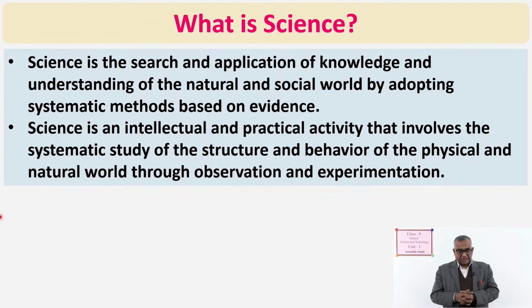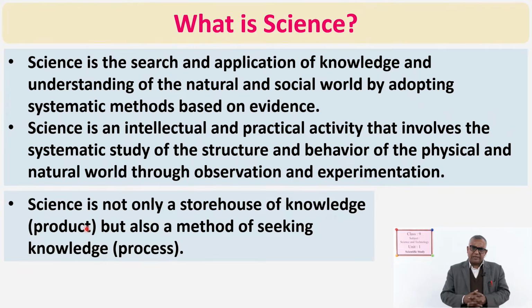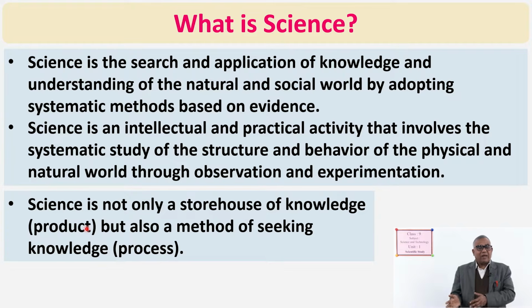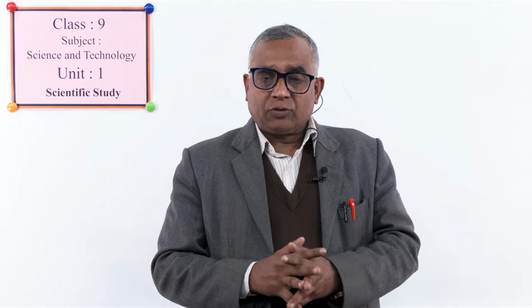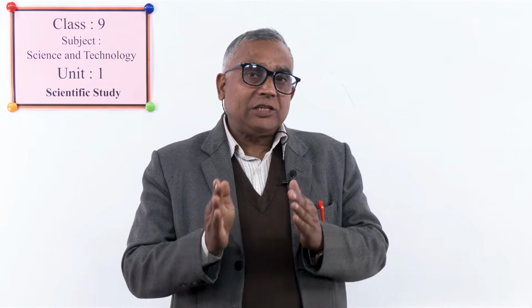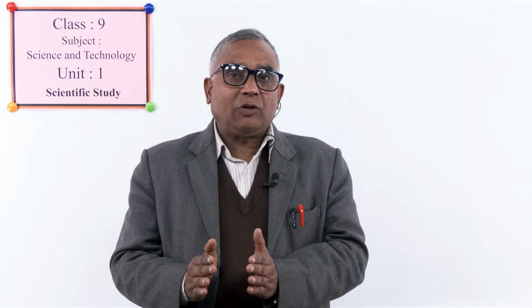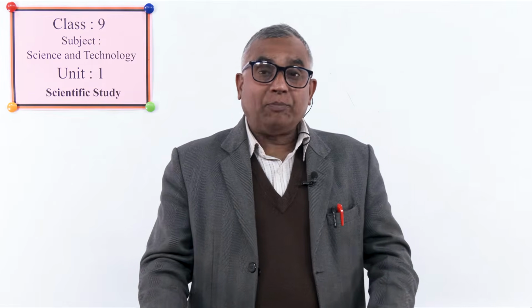The next definition is, science is not only a storehouse of knowledge, which is termed as product, but also a method of seeking knowledge, searching knowledge. So, it is process as well as product. We found that science is not only a collection of knowledge, but it is the process also by which the knowledge is obtained.